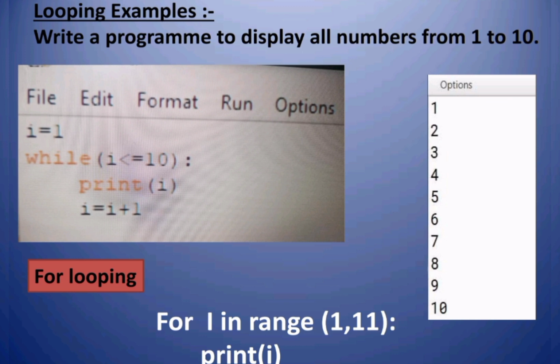In for loop we can write for I in range 1 to 11, print I, then run, then output 1 to 10. Another important topic in Python is the conditional statement.